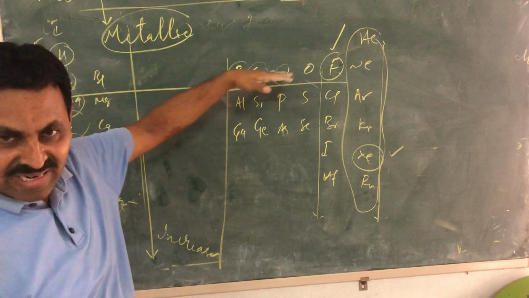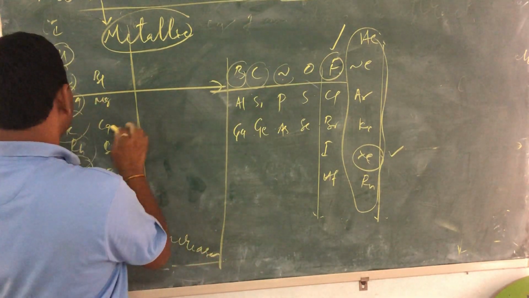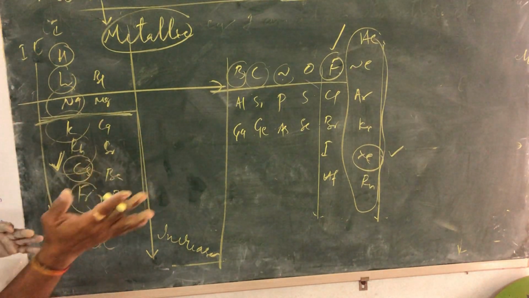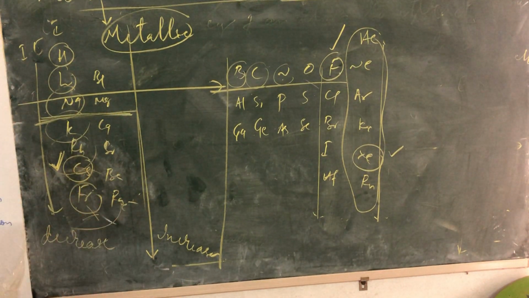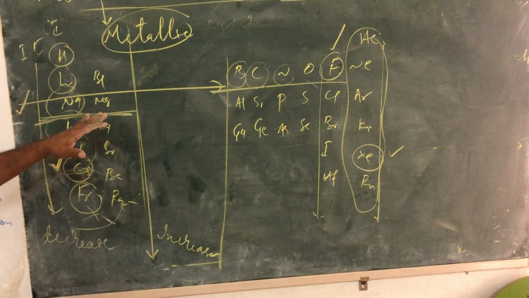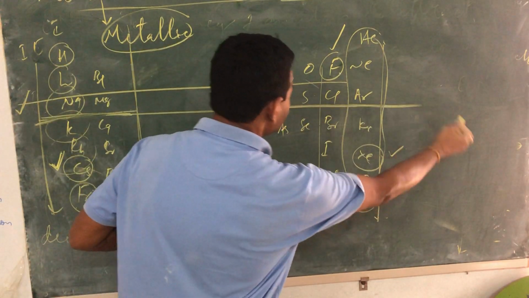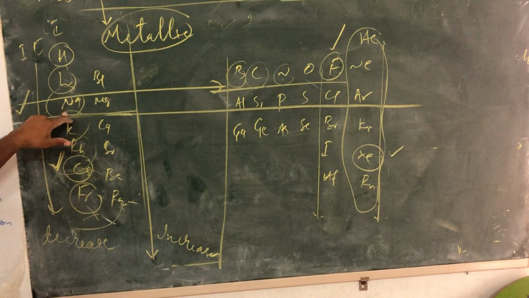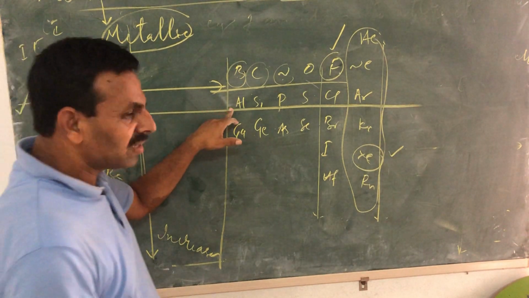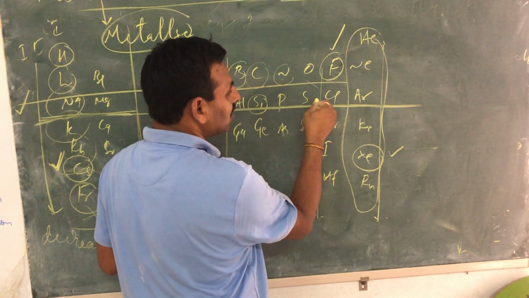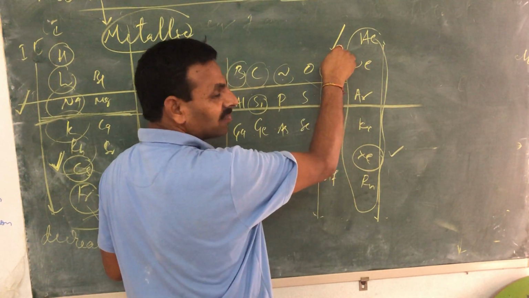When we are moving from left to right in a period, suppose I am taking the third period, it's a typical period where you can check the variation in the metallic and non-metallic nature of elements. That's why I am preferring to take this period to explain it. It's a metal, again a metal, again a metal. Silicon is a semi-metal. Then a non-metal, strong non-metal. Of course, the strongest is here.